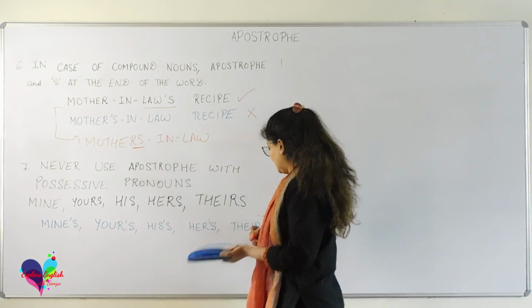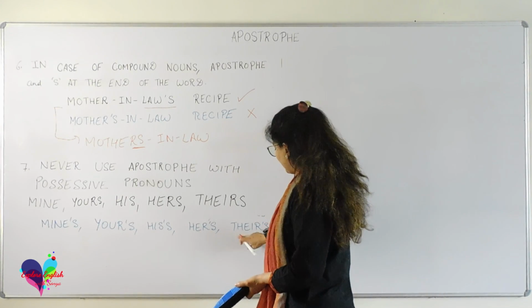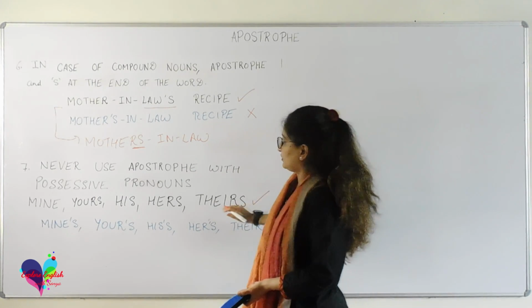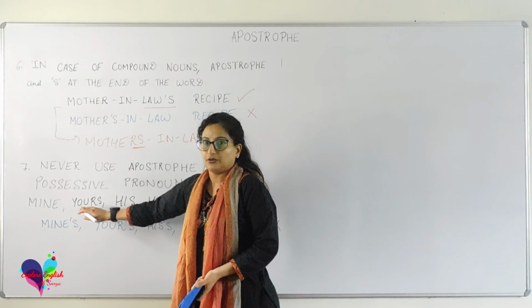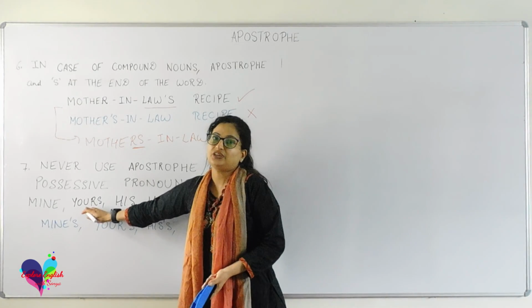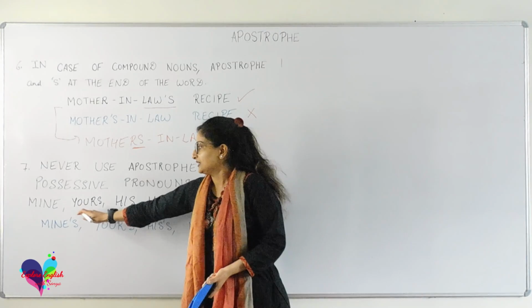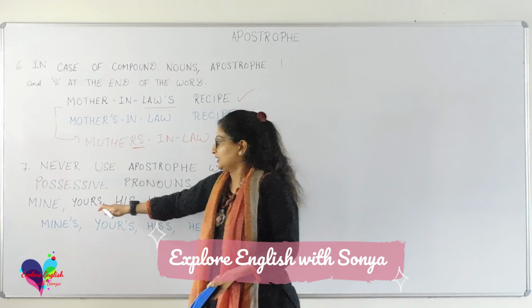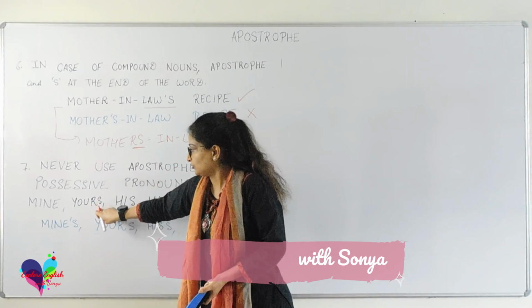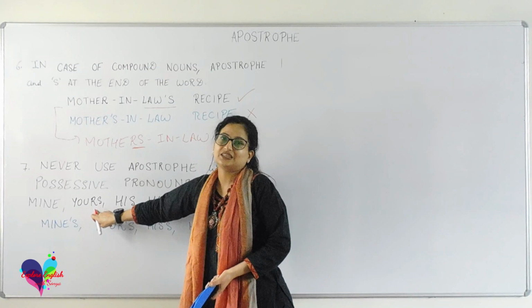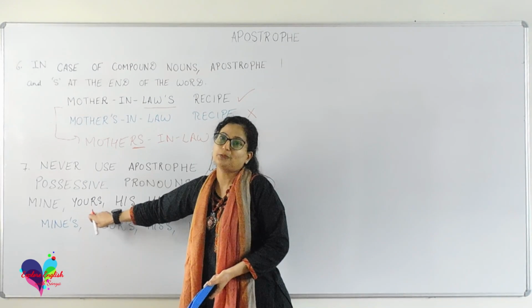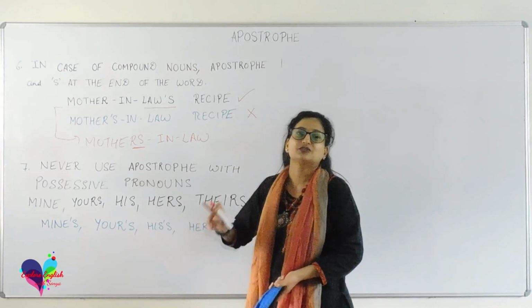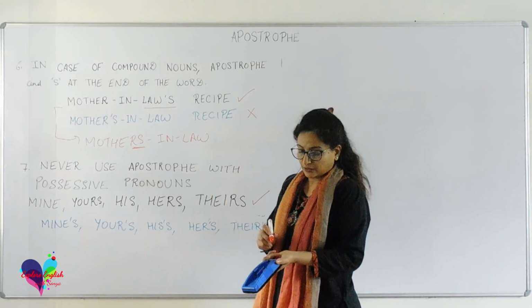This is the incorrect usage of apostrophe, whereas this is the correct usage with possessive pronouns. That is, this book is mine, not this book is mine with an apostrophe. This shirt is yours. Without an apostrophe itself, it is clear that it is indicating the possession. No need to add an apostrophe to show the possession in case of possessive pronouns.